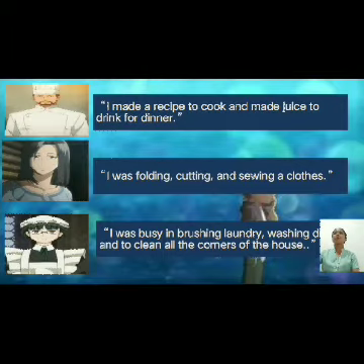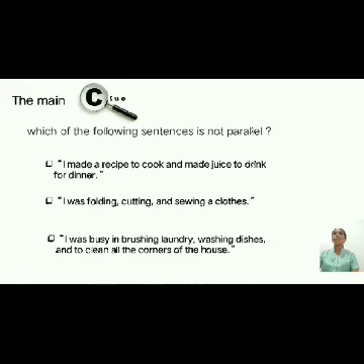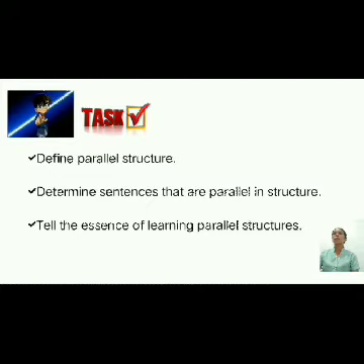Here we have the main clue to solve the case of the circle house murder. Which of the following sentences is not parallel? These 3 sentences are the statements given by the 3 suspects to the police officer. But before that, let's go back to this later and let's do the task first, which is to define parallel structure, determine sentences that are parallel in structure, and tell the essence of learning parallel structure.